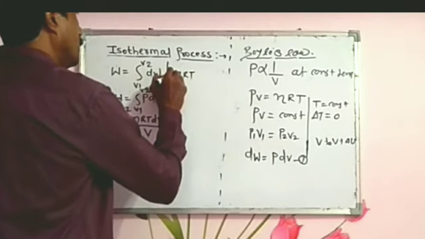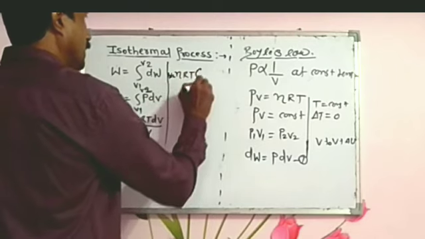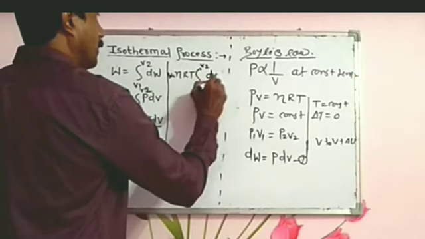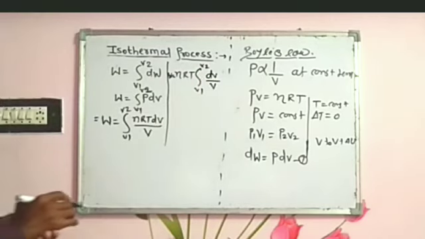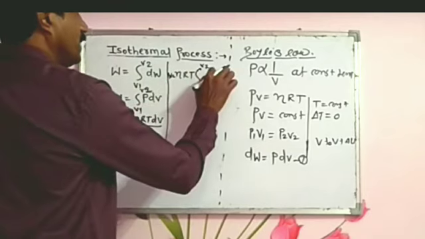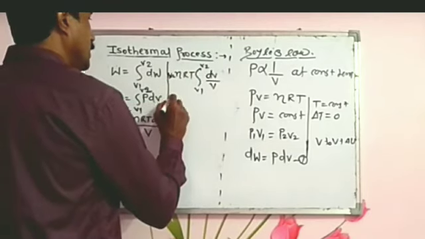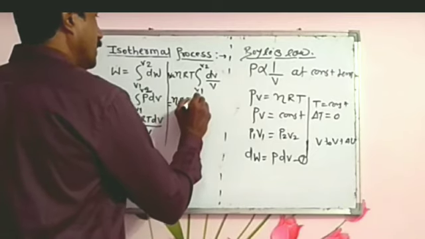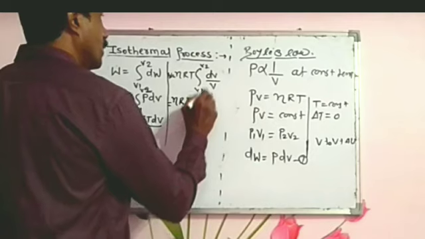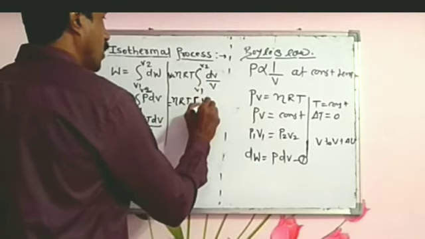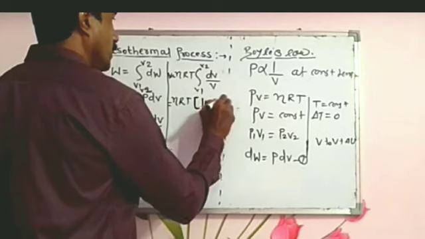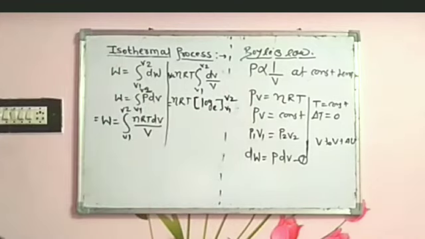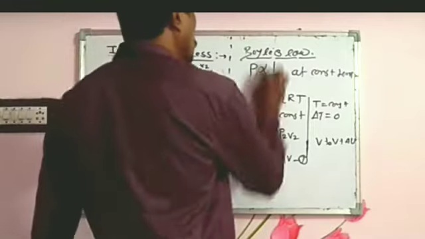W equals nRT times the integration from V1 to V2 of dV by V. The value of this integration is log base e, from V1 to V2.